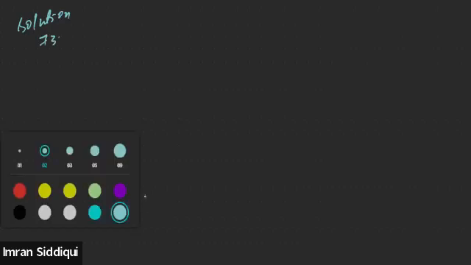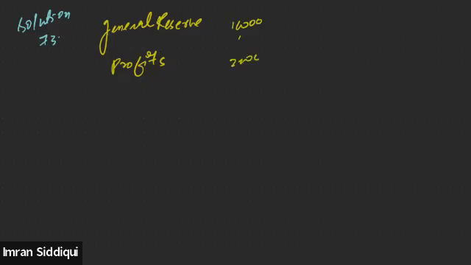Solution to question number 73. What is the value of the general reserve? General reserve and the profits. The value of the general reserve is 10,000 and profit is 20,000.